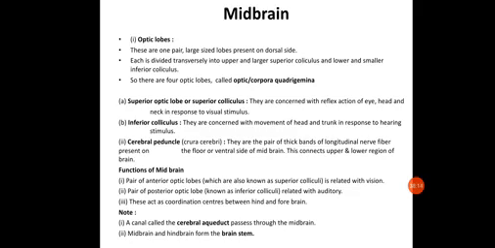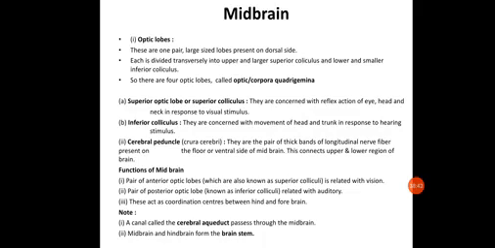The midbrain is the part which connects the forebrain and the hindbrain, and it mainly consists of optic lobes. It is located between the hypothalamus of the forebrain and the pons of the hindbrain.